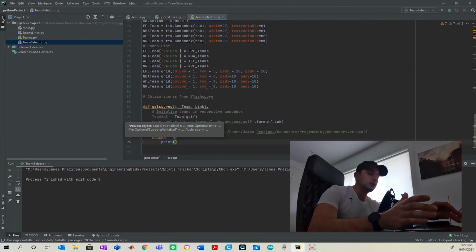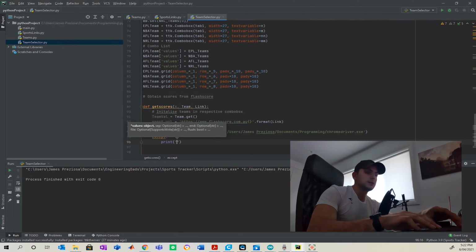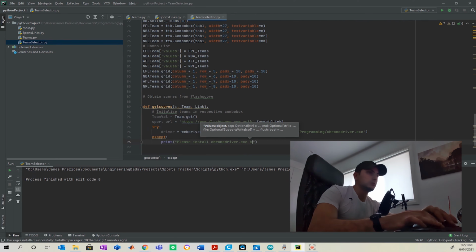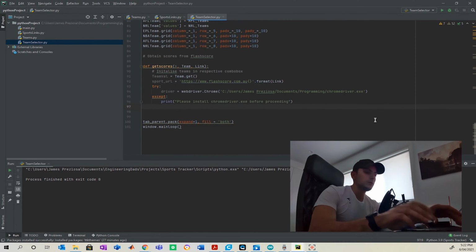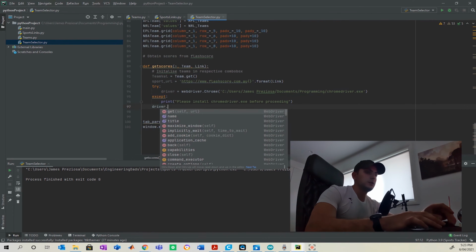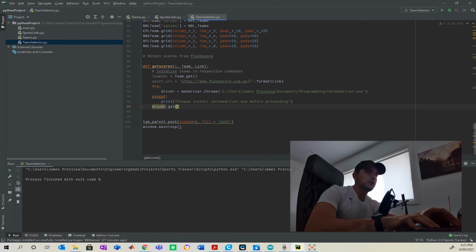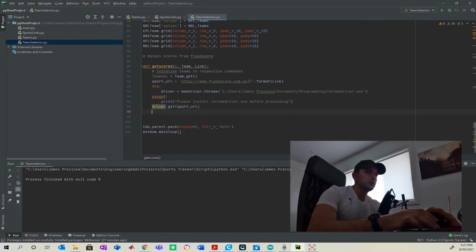Now, for simplicity of other people using the app, my except is going to be urging users to install Chrome driver for proceeding. And now you have the ability to use driver and then use the get sport URL, which will be defined when you call the function.